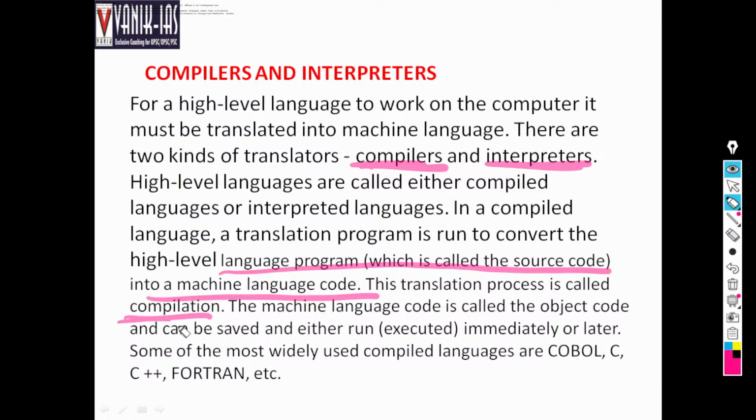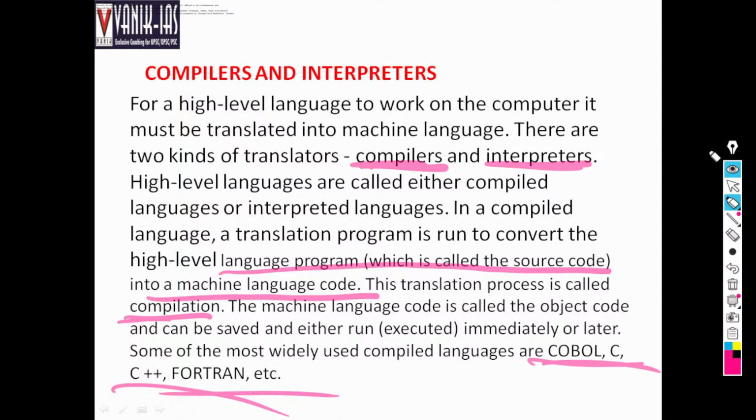In case of compilation, what happens? Compilation means it will compile all the content and convert it into machine language. That is a compiler, right? The machine language code is called object code and can be saved and run either immediately or later. Some of the most widely used compiled languages are COBOL, C++, Fortran. All these are compiled languages. They will compile all of the content you are giving as input and translate it into machine language. This happens in a compiled manner. They are called compilers.